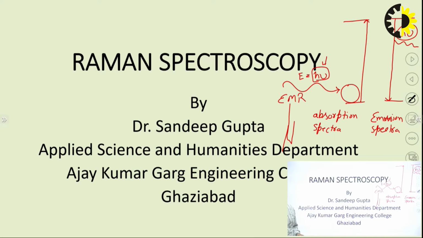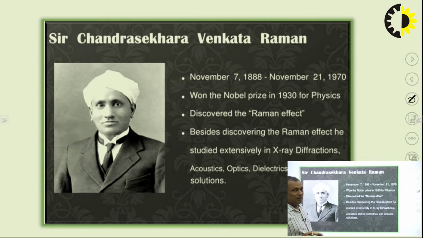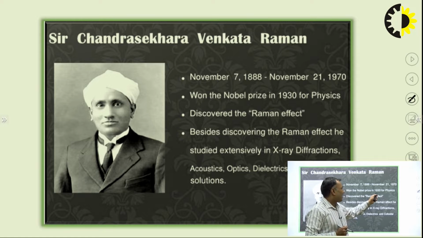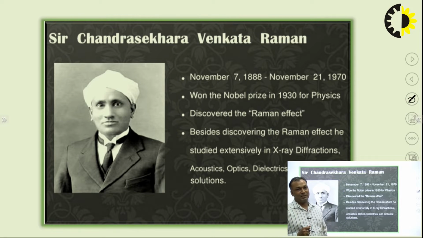So, today we are going to discuss Raman spectroscopy. Raman spectroscopy was discovered by Sir C.V. Raman, Chandrasekhara Venkata Raman, who got the Nobel Prize in 1930 for physics.